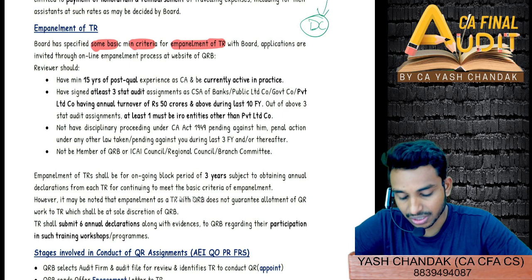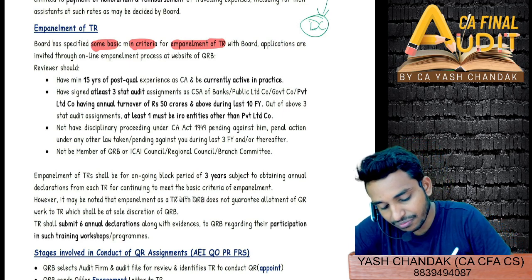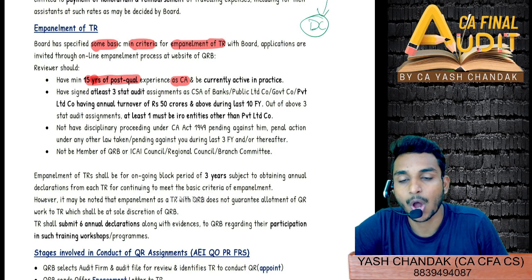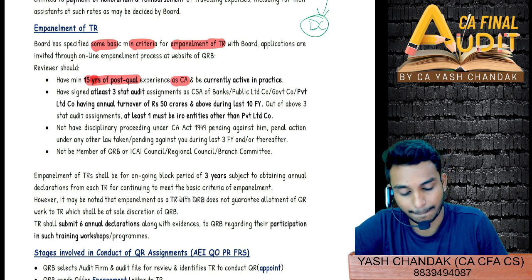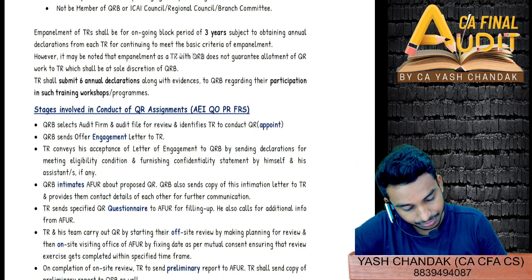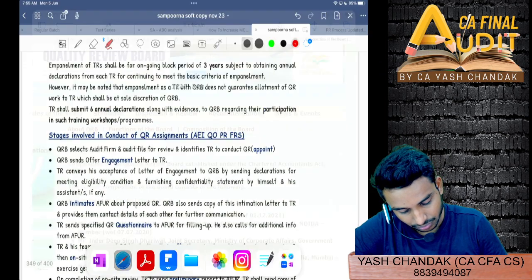Then what does it say? That the reviewer should have minimum 15 years of post qualification experience as a chartered accountant. How many years of experience? 15. And is also currently active in practice.